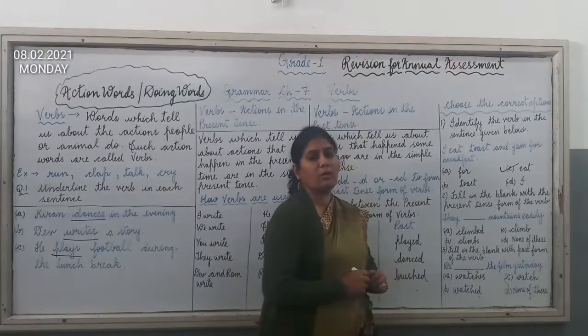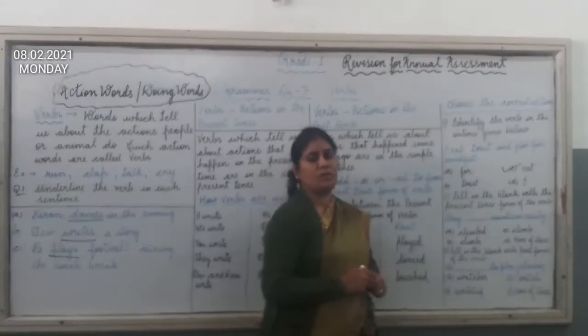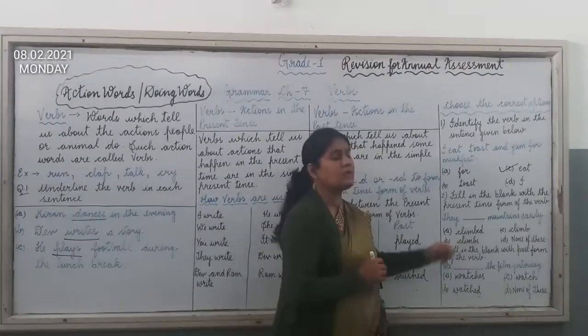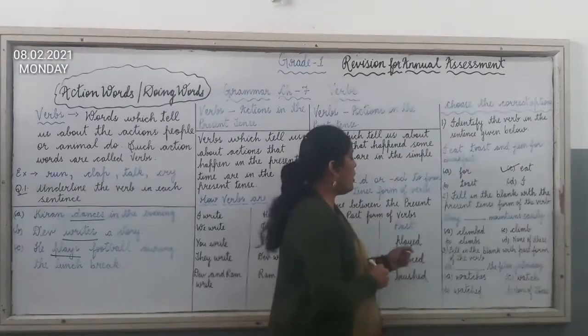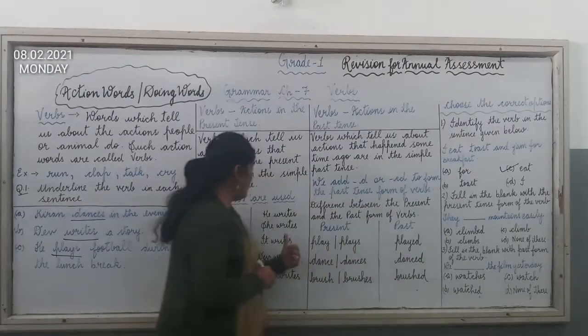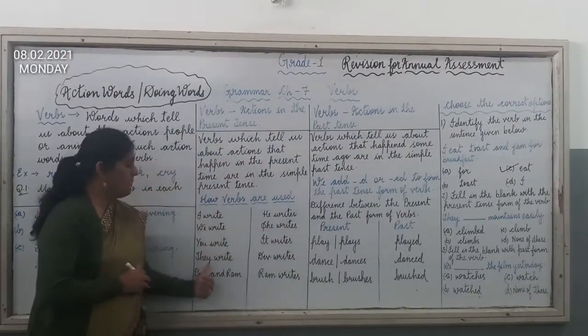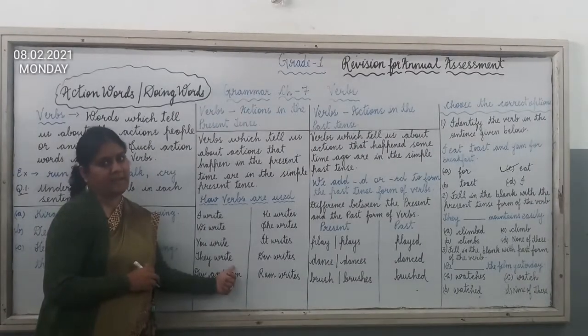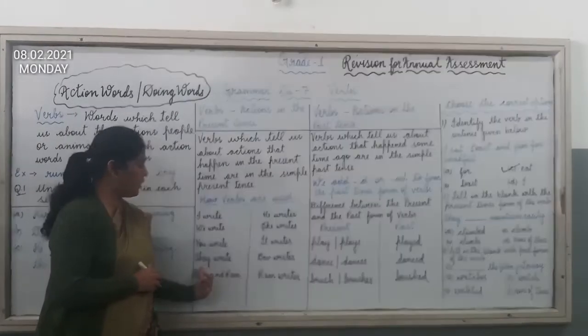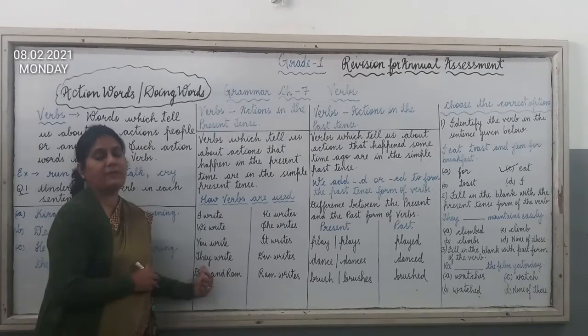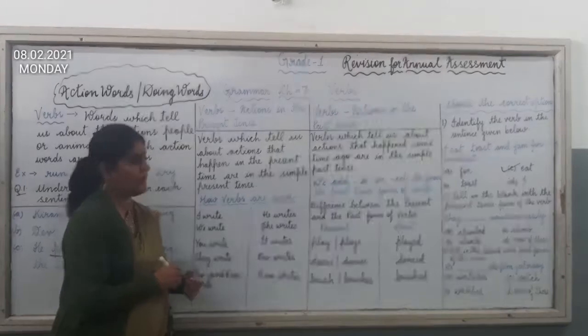Here we are talking about many. They is used for more than one. I have already explained that we will not add S to the verb when we are talking about they.